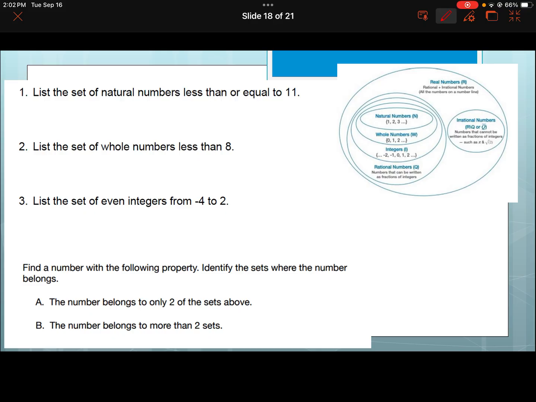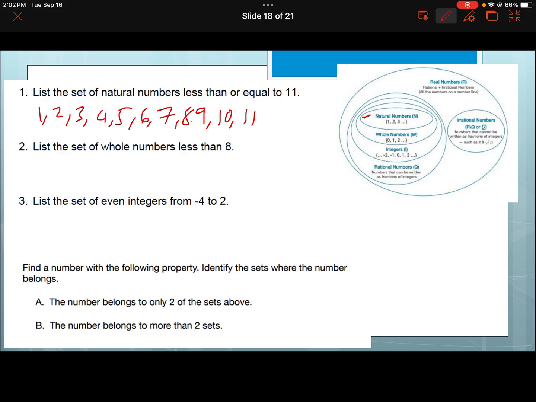Let's have a go. So, list the set of natural numbers less than or equal to 11. So remember, natural numbers, here they are, right? They are all the positive numbers, the countable numbers. So all the numbers less than or equal to 11, I can go 1, 2, 3, 4, 5, 6, 7, 8, 9, 10, 11.